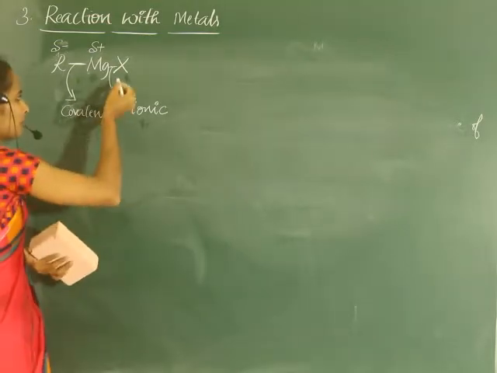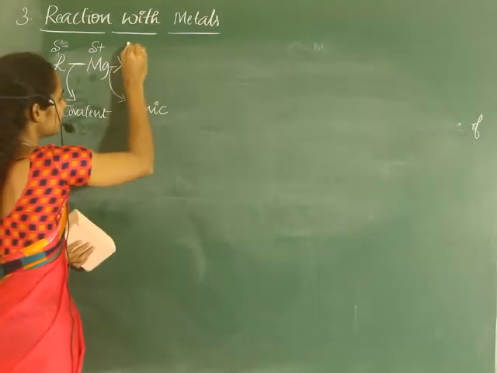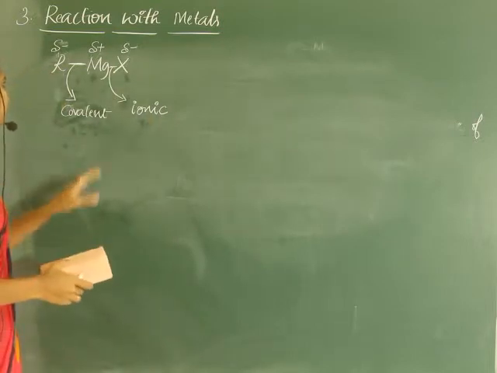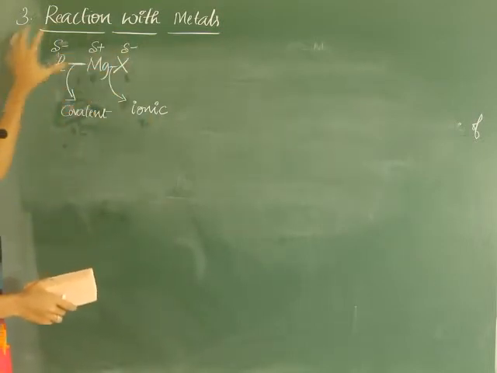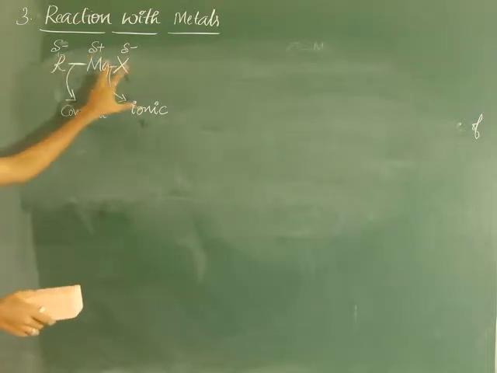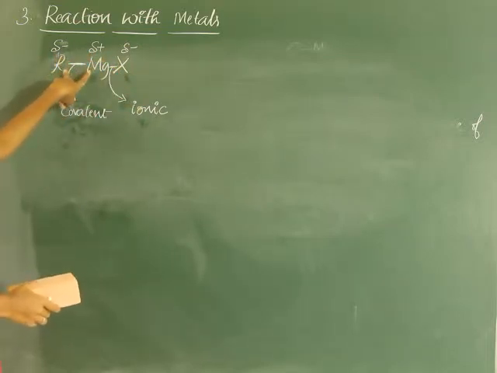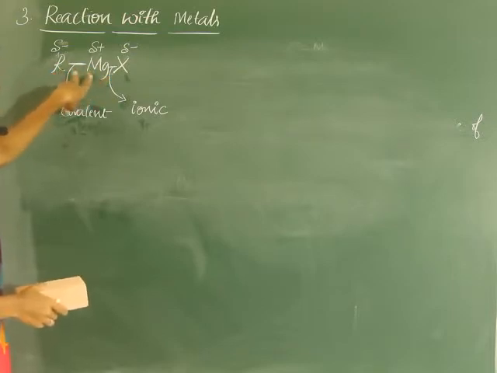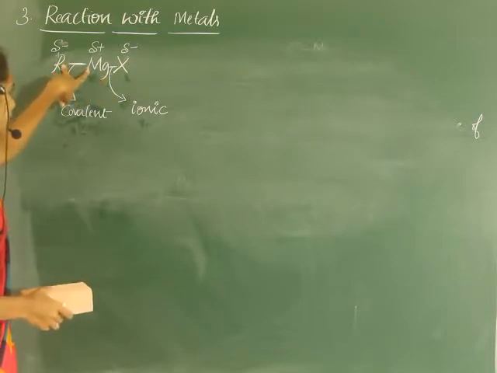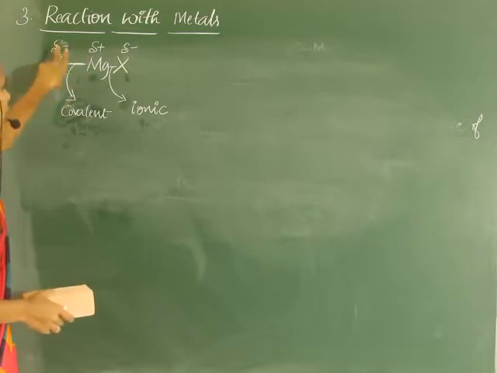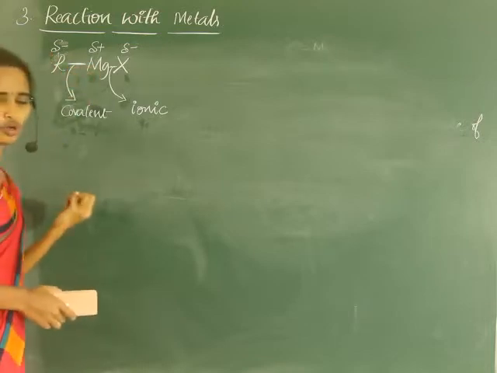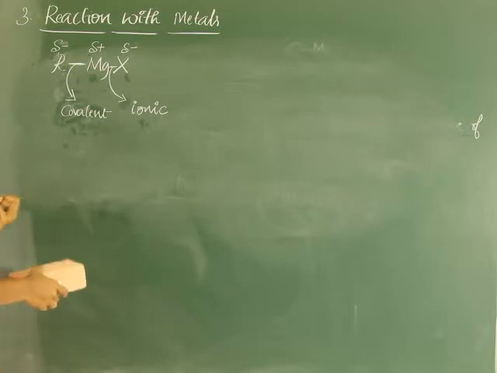Obviously, the halogen atom, being electronegative, acquires a partial negative charge. Hope it is clear for you, right? So in RMgX, the organic group and metal bond is covalent, and the organic group acquires a partial negative charge due to pulling of electrons towards itself.